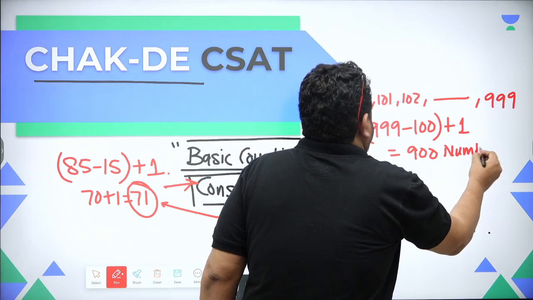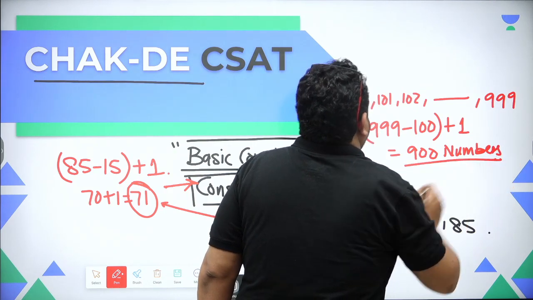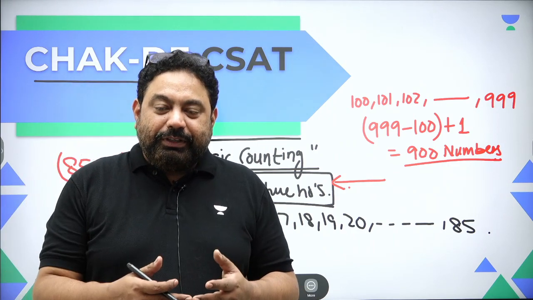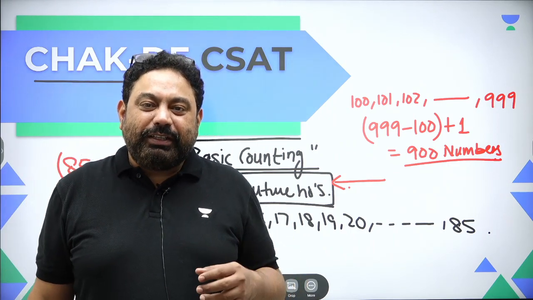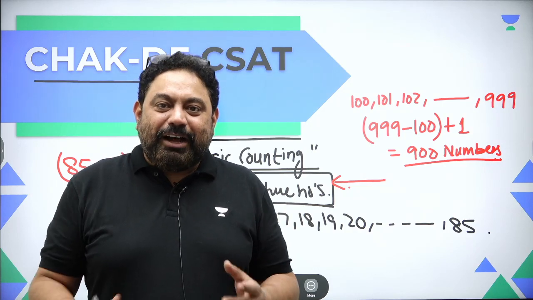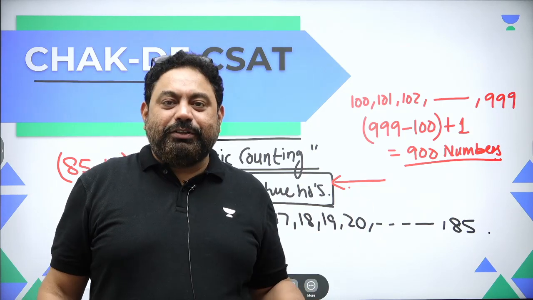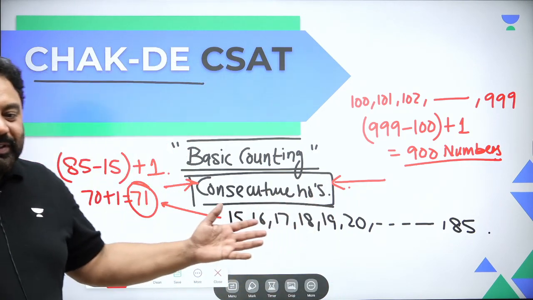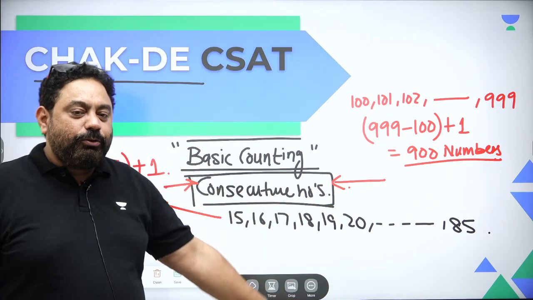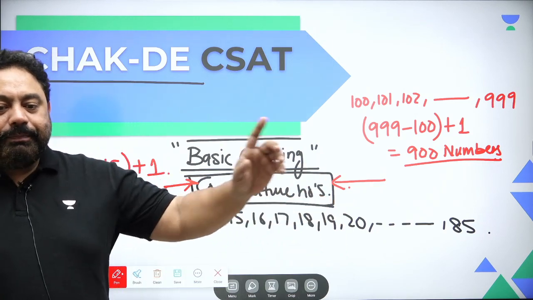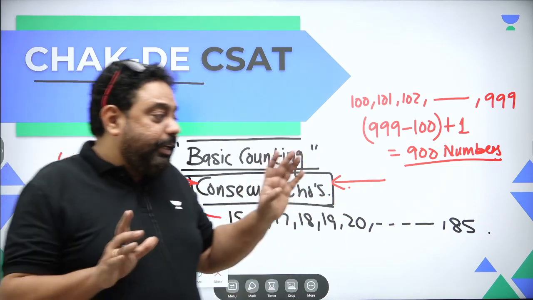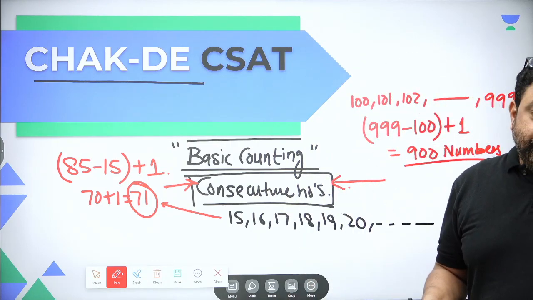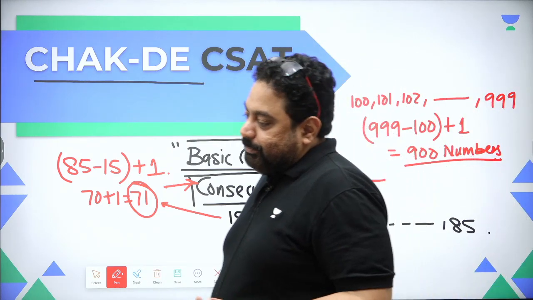These are 900 numbers. This is really important for people with a phobia of mathematics. This is what you guys say, where after joining the courses, after seeing the videos, I don't think there is any phobia that's going to be there anymore. So I hope this is a simple concept and I hope this is clear to all of you. I'm giving you time to write, so please take a good time and write. This is for consecutive numbers, right?